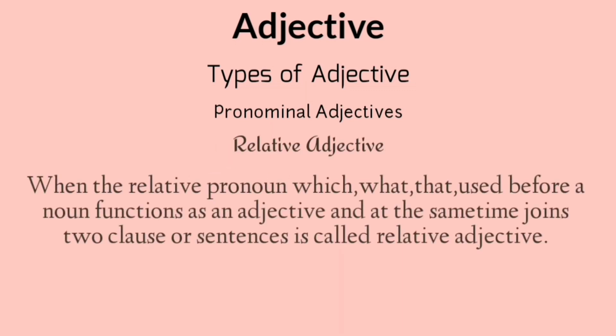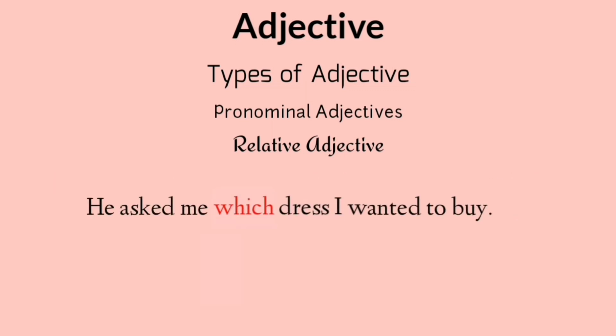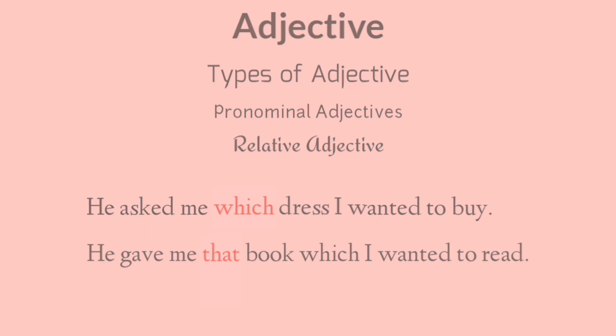When the relative pronouns which, what, that are used before a noun, they function as an adjective and at the same time join two clauses or sentences. This is called relative adjective. Look at the example. He asked me which dress I wanted to buy. He gave me that book which I wanted to read. These are the examples of relative adjective.